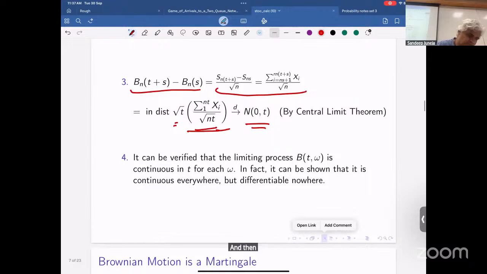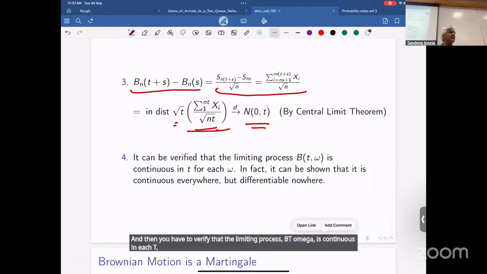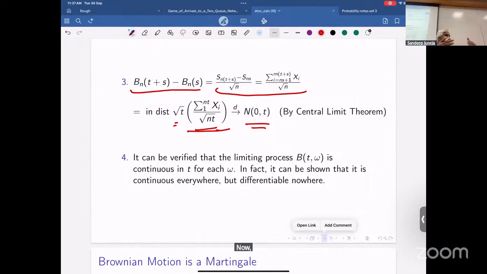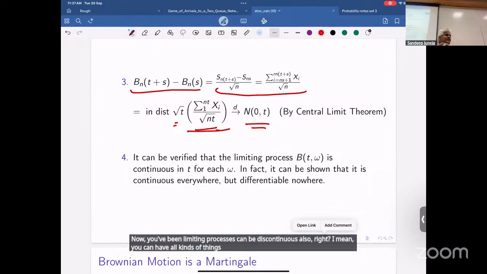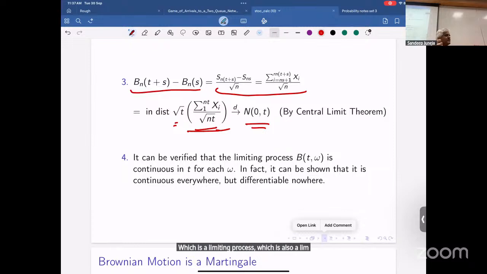And then you have to verify that the limiting process Bt omega is continuous in t for each omega. Now, limiting processes can be discontinuous also, right? You can have all kinds of things happening on a set of measure 0. You have to show that you can construct a continuous process which is a limiting process. That's what people did later. In this case, Donsker did.